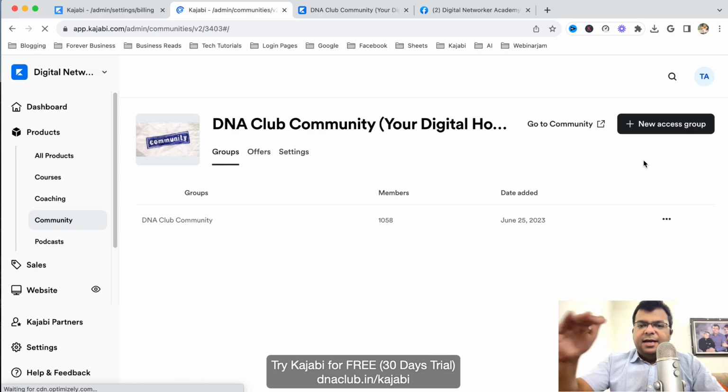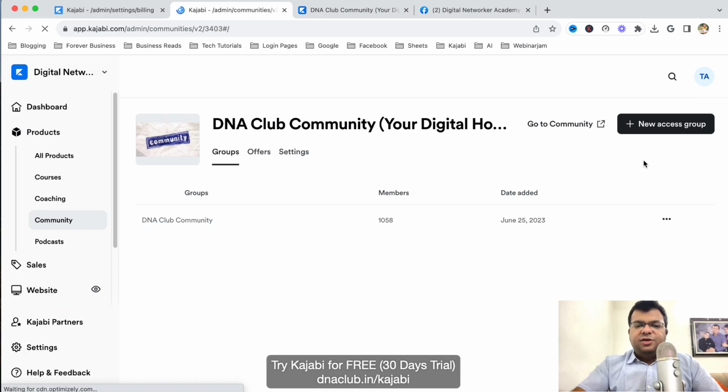Now in my community there are 3 levels: DNA Silver, Digital Networker Academy Silver membership, Gold membership, and Platinum membership. I have created only one community for all the members, Silver, Gold, and Platinum, just to give them support and a feeling of community where they can discuss with other community members.